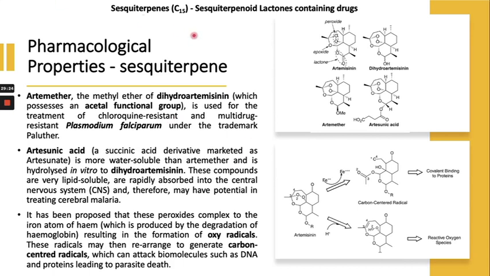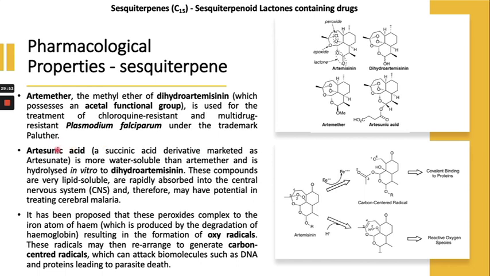They are sesquiterpene lactones because all contain the lactonic ring, right? This artemether is the methyl ether of dihydroartemisinin, right? It is used as a treatment of chloroquine resistant and multi-drug resistant Plasmodium falciparum under the trademark Plotha.